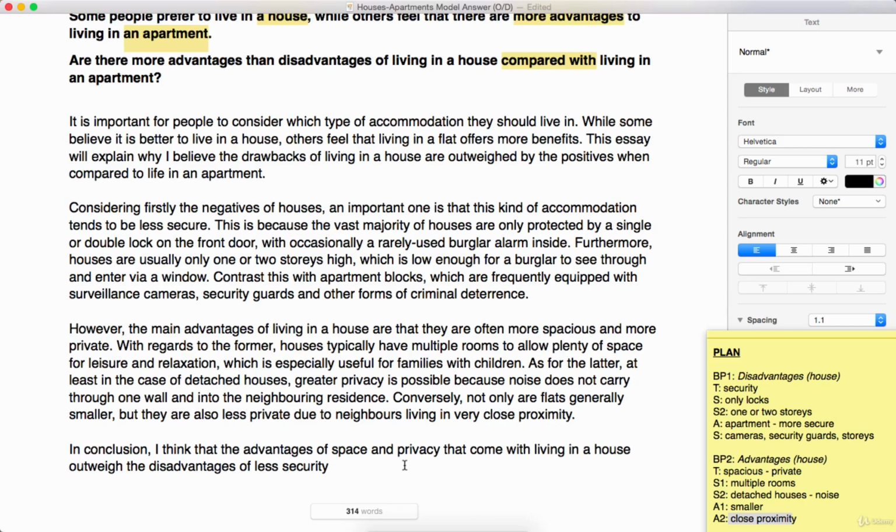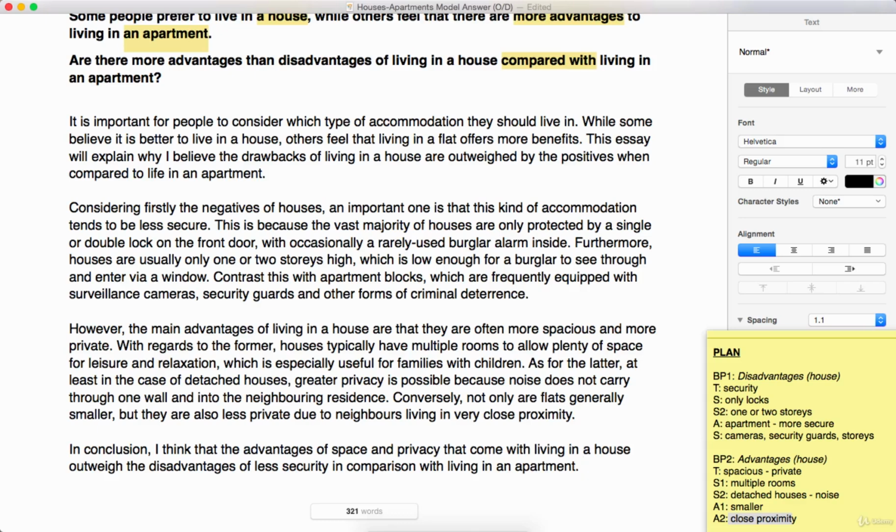The disadvantages of less security in comparison with, and this is where we're really making sure we're addressing all parts of the task. Got compared with here, down here we're just going to say in comparison with, up here we said when compared to, so we're making sure that we're paraphrasing plenty, and in comparison with living in an apartment.